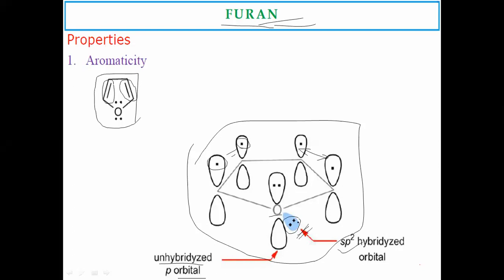So this unshared electron pair on the oxygen is involved in the delocalization of these pi electrons, and thus furan is aromatic in nature.